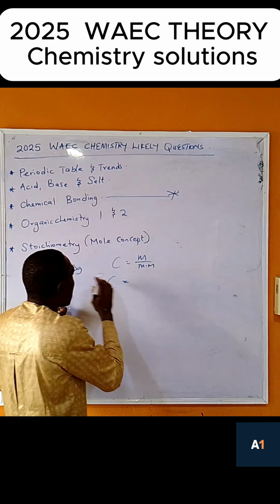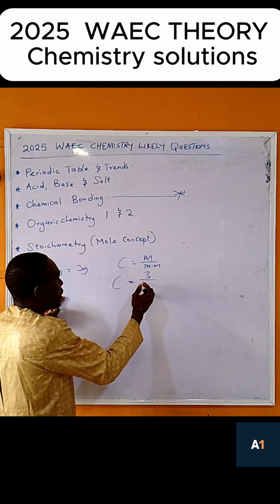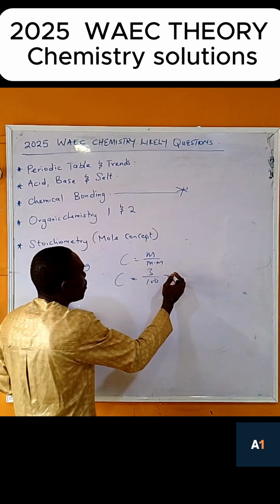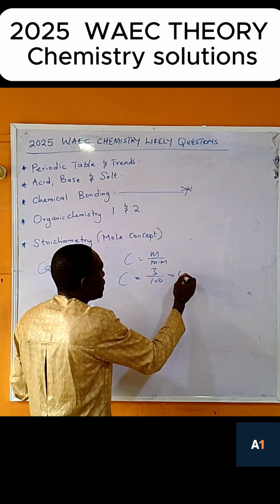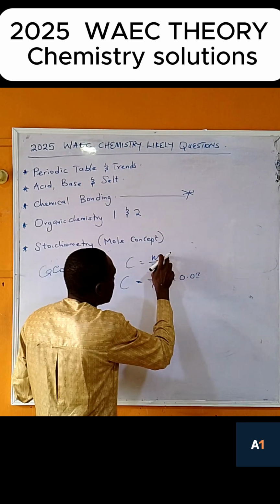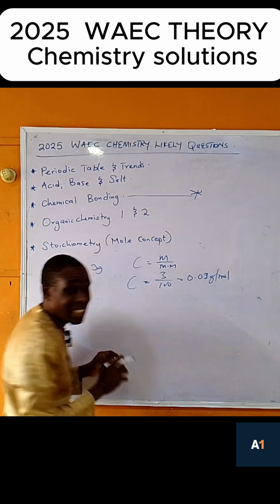Then the molar mass we've already calculated is equal to 100. So it will now be equal to 0.03 mole, gram per mole. This is the answer in the shape form.